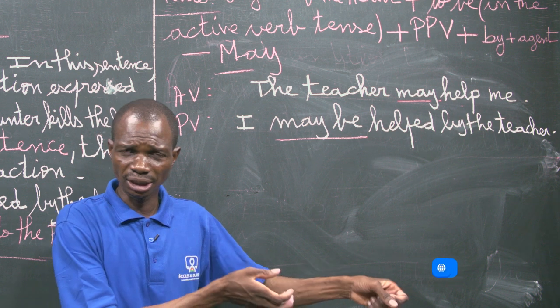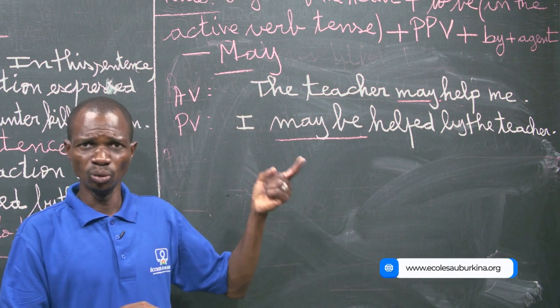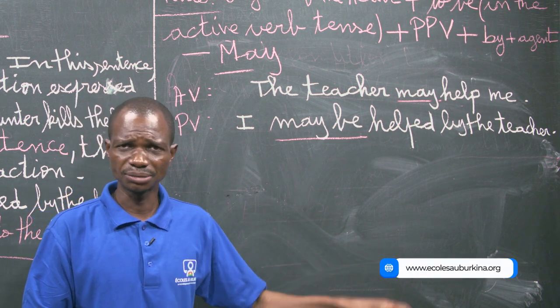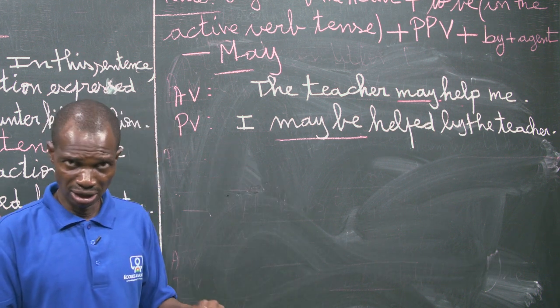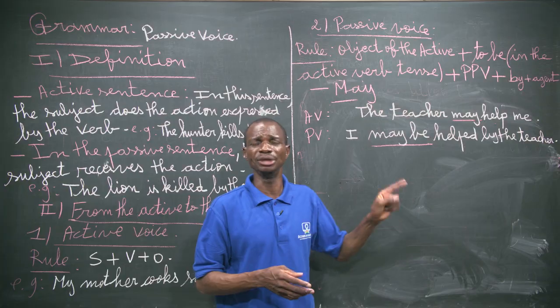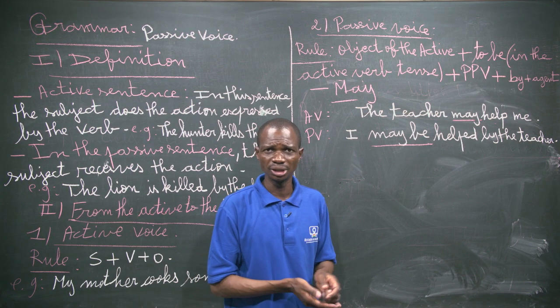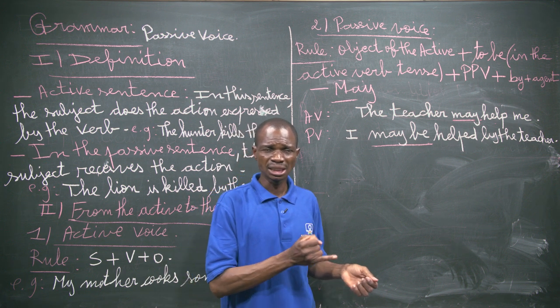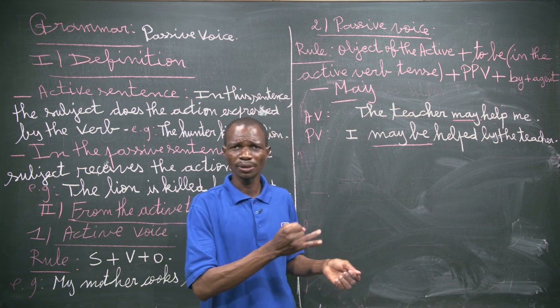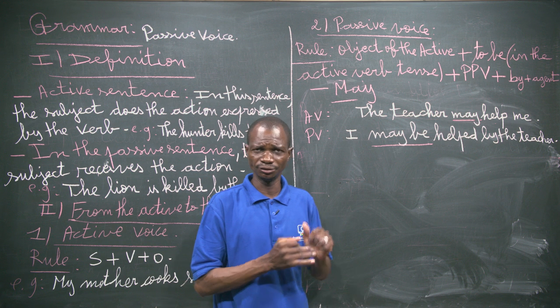Then we take the object and it is would be plus the past participle of the verb, and the past conditional it is would have been plus the past participle of the verb, and the present perfect it is has been or have been plus the past participle of the verb.